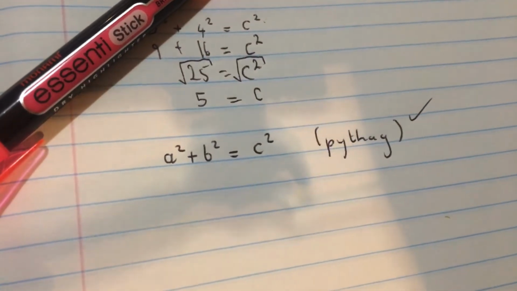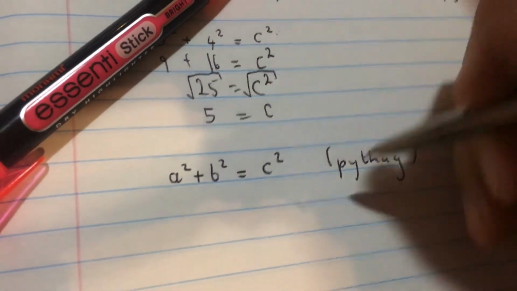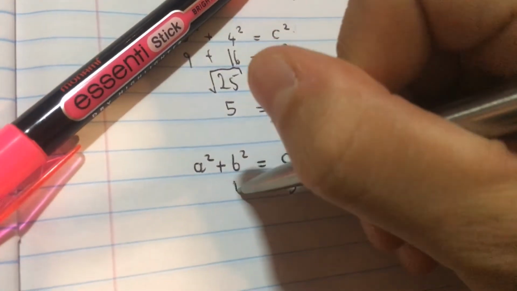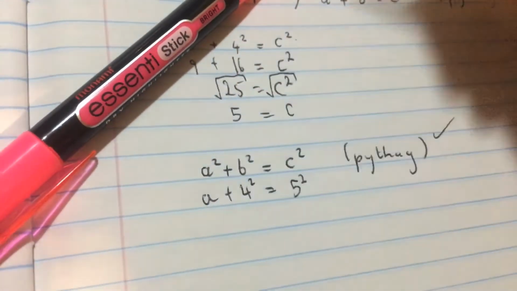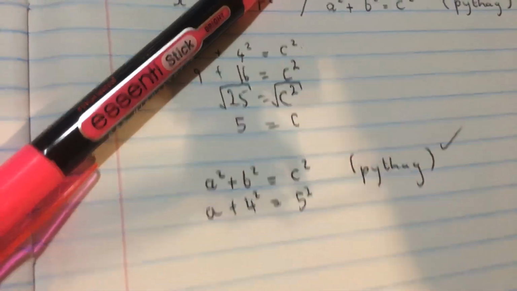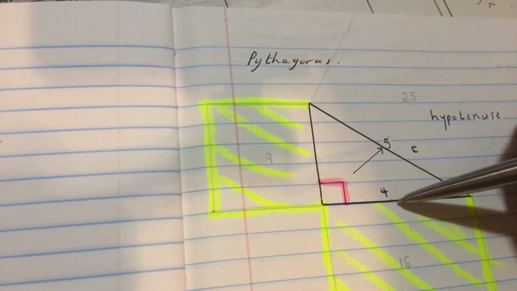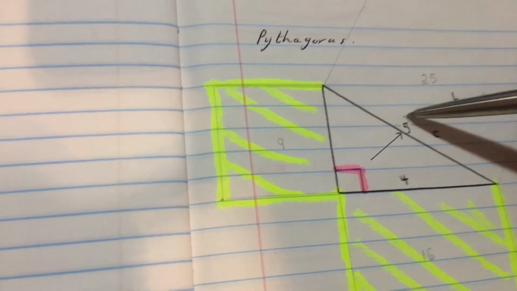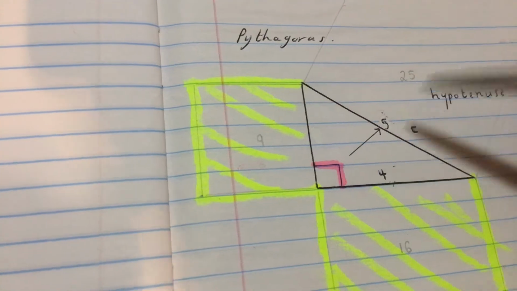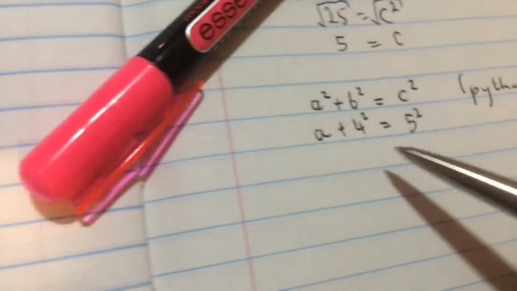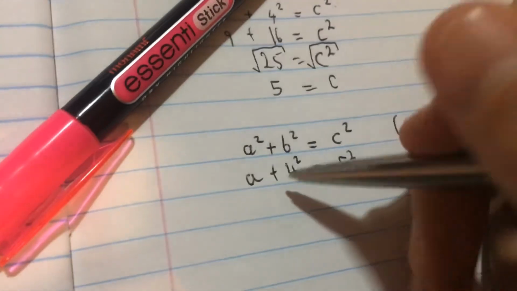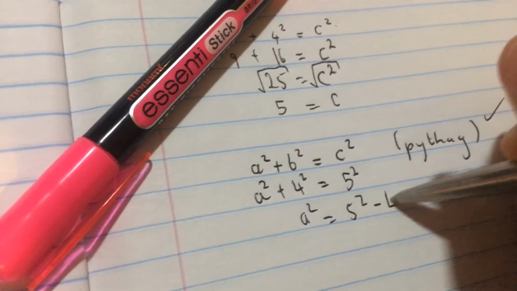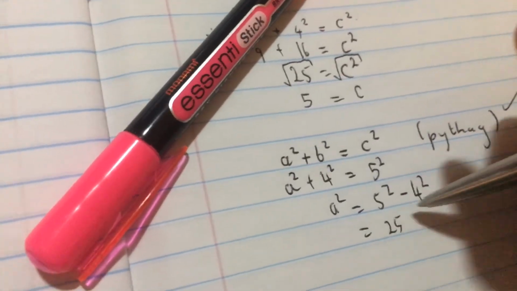Alright. Then I'd substitute in. So what do I have now? I was given the 5, and I was given the A or the B. I have to work out the other A. Okay, so go look at the triangle. So I was given the 4 and the 5, and that's the hypotenuse. So remember, if you're given the hypotenuse, you take the hypotenuse and you minus the other side. Okay, so come back down here. And why do I minus the other side? Because I take that 4 and move it over. So, and then it's A squared. So A squared equals 5 squared minus 4 squared, which is equal to 25 minus 16.